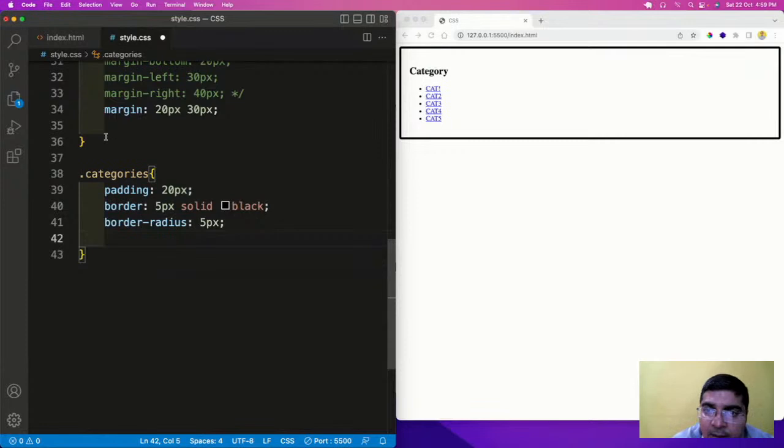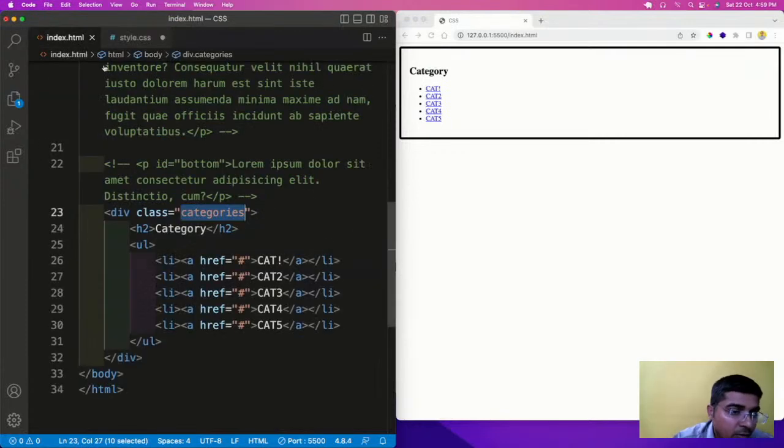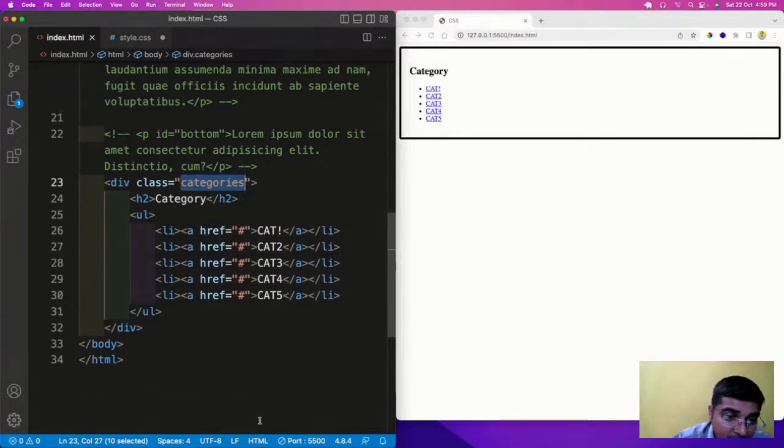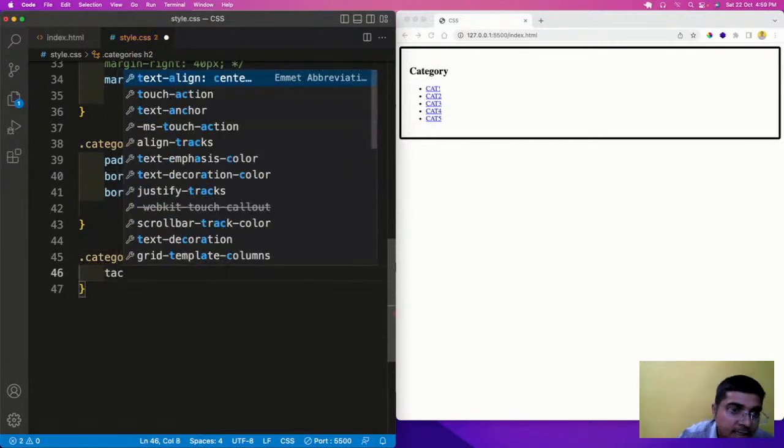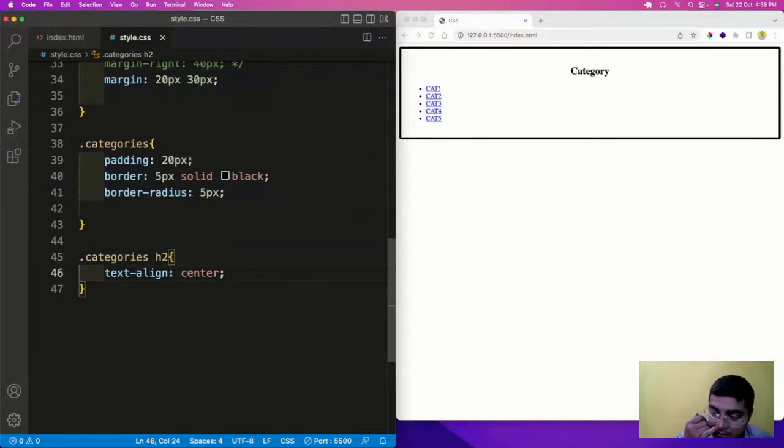Now what we will do is pick each item inside the structure and start styling that. So we have picked that. Now we will pick up this h2. So here dot categories header 2, and in this we will be adding text align center, so category will come in the center.